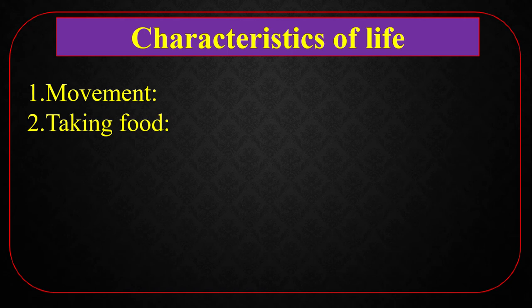Taking food. Every living thing lives on food. So they must take food for their nutrition and survival. Reproduction. Every living organism can produce its own kind. Animals have babies, plants have saplings, but non-living things have no reproduction, like book, pen, table, chair. There is no offspring produced from them.